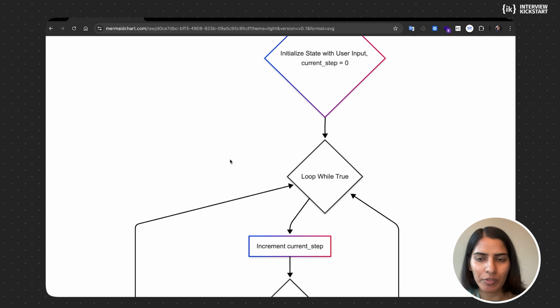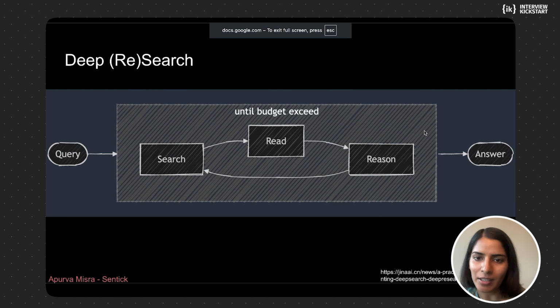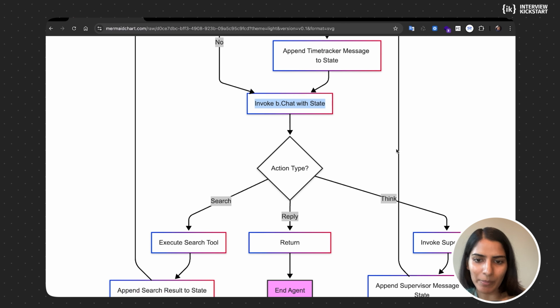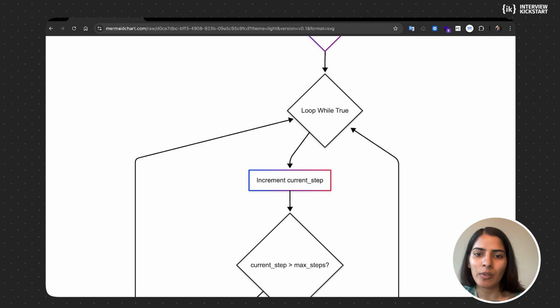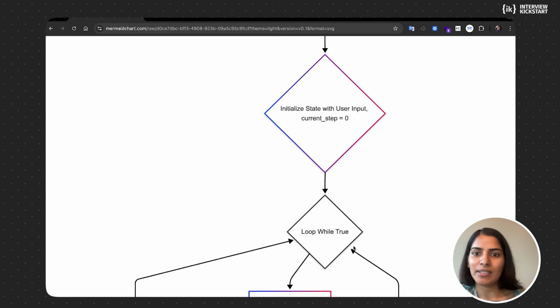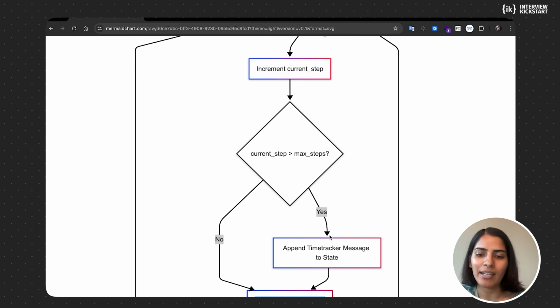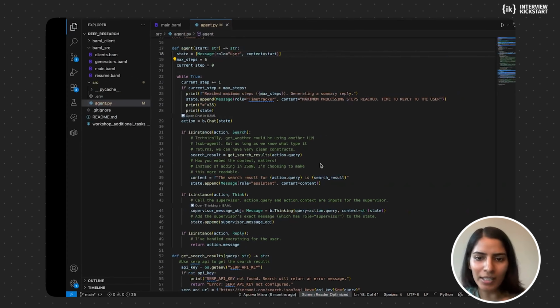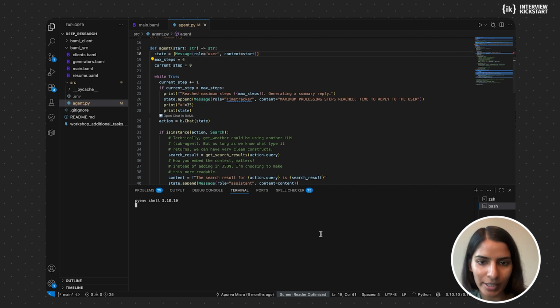Going back to the flow diagram, you have an agent, a while loop. For example, we showed here a loop that keeps running till it decides, okay, it's time to answer the user. So it comes out. This is where it comes out when it answers the user. Otherwise, it'll do a search call or go and ask the supervisor. And the supervisor would be like, okay, did you see that the time tracker said our time is up? And it would be like, okay, yeah. And it'll reply to the user. So this is what it looks like. So let's try running it.